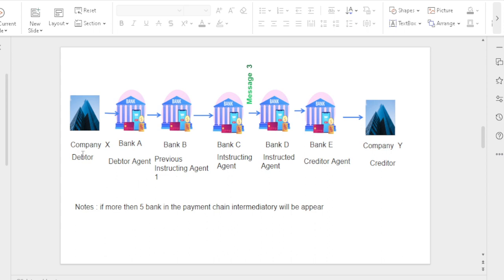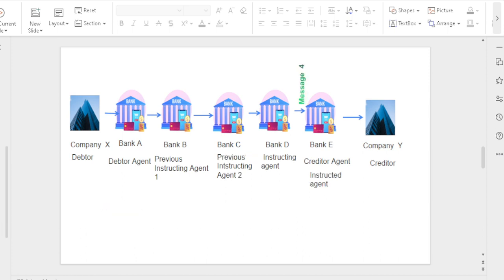See that company X is the debtor, Bank A is the debtor agent, Bank B is previous instructing agent 1, Bank C is the instructing agent, Bank D is the instructed agent, and Bank E is the creditor agent. In this scenario, the intermediary agent does not appear, because the transaction flows only within the five banks. So for this particular scenario the intermediary agent does not appear.